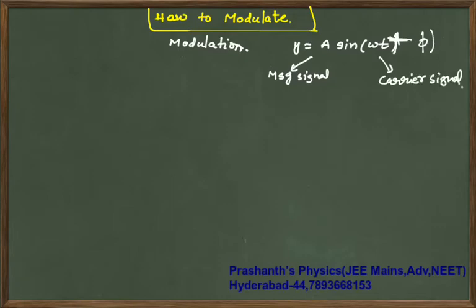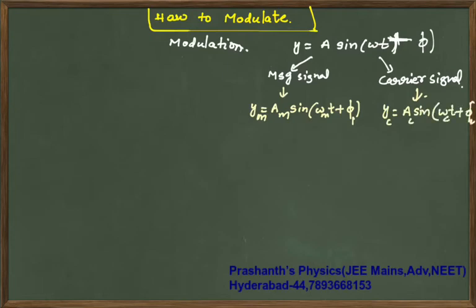Now, your message signal is ym equal to am into sine of omega t plus phi. Your carrier signal will be y carrier equal to a carrier into sine of omega carrier into t plus some phi 2. So there will be two signals: one is the message signal and the other is the carrier signal.